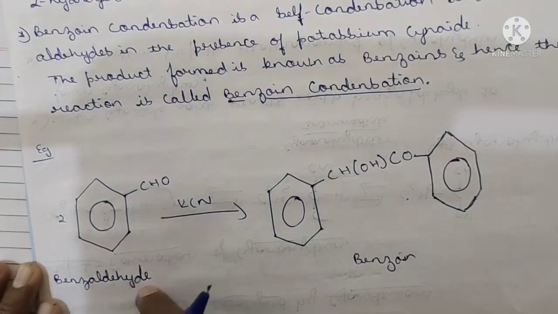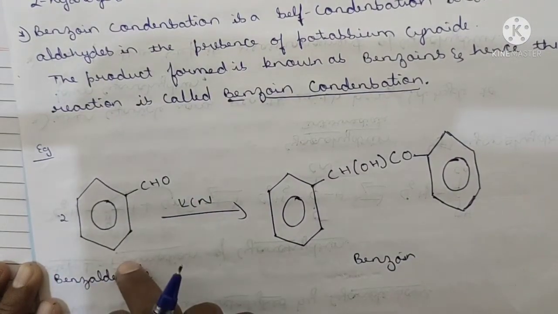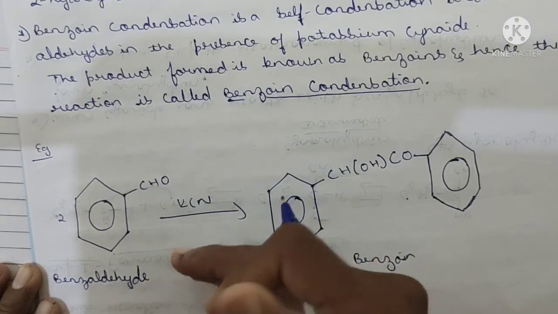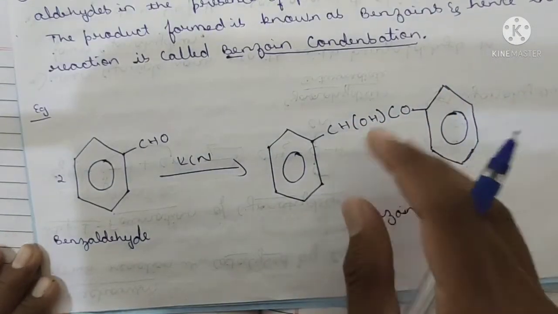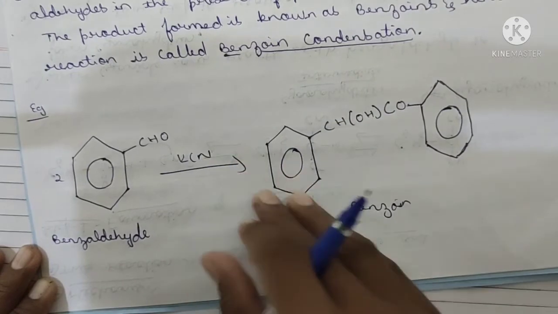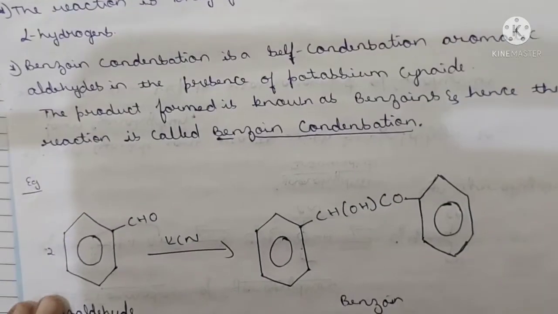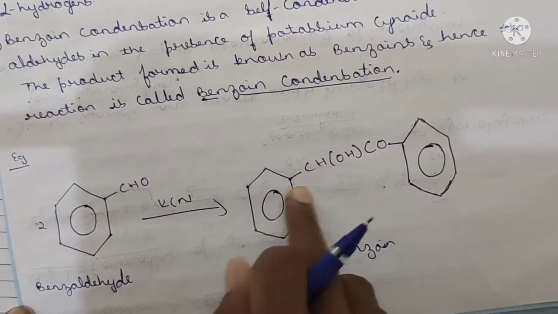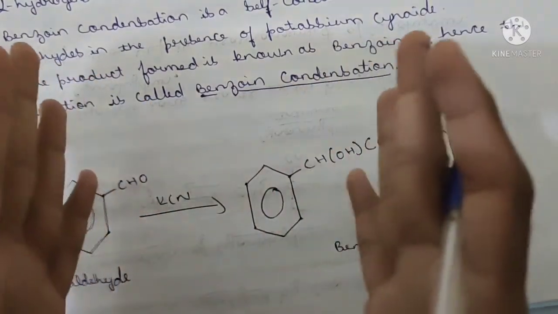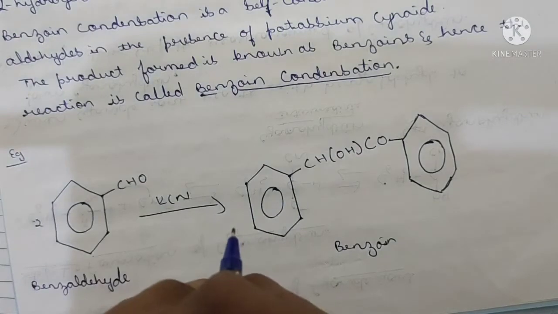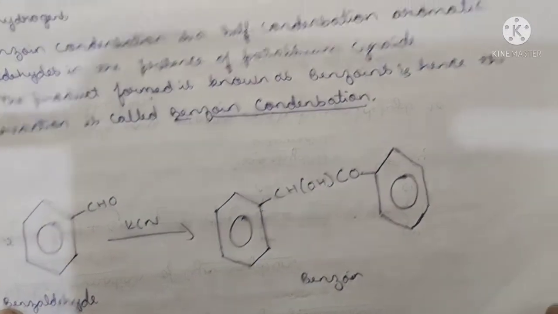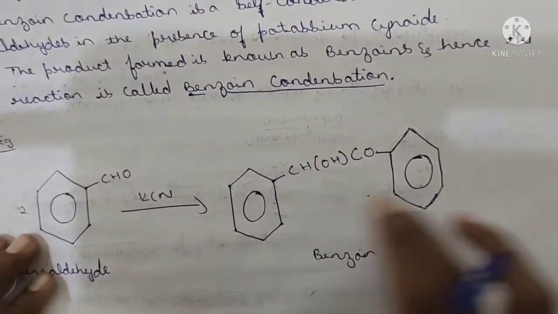This is benzaldehyde: two molecules of benzaldehyde, when they react in the presence of potassium cyanide, KCN, form a product known as benzoin, and this reaction is known as benzoin condensation. See, this is the aldehyde, KCN. Just what we are doing is condensing two molecules of benzaldehyde to form this benzoin. Okay, this is the benzoin structure.